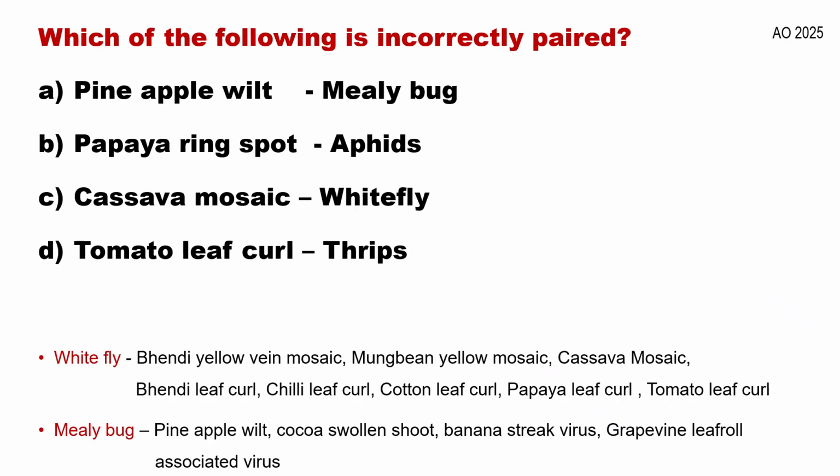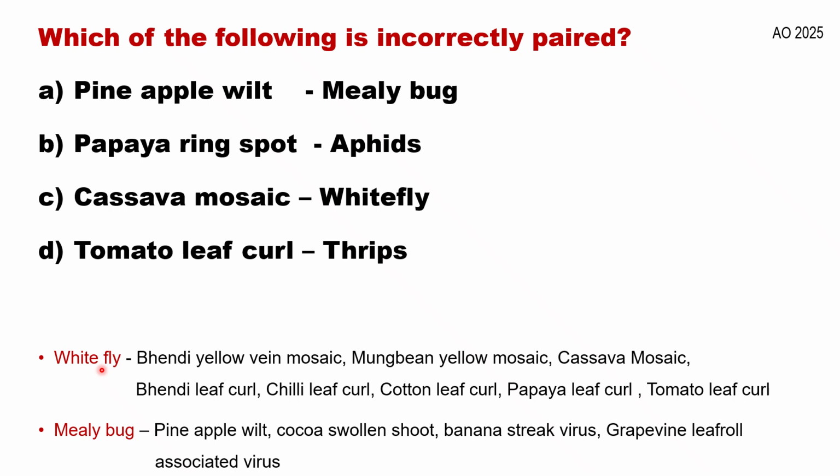And the next question: which of the following is incorrectly paired? Here, you must know most of the viral diseases and their related vectors. I'll give a clue: wherever you see viral diseases related to leaf curl, they will always be related to the whitefly.